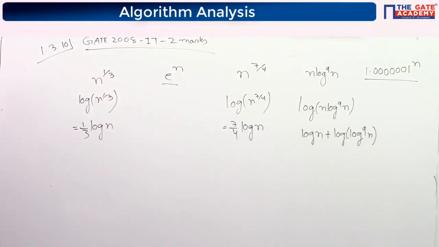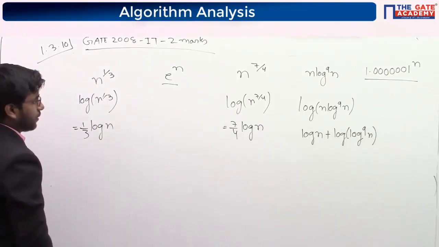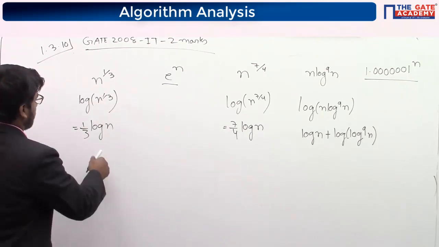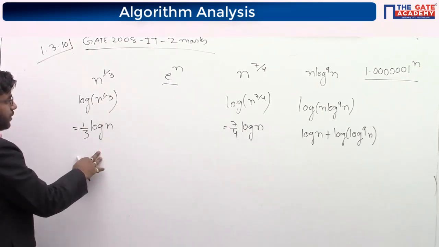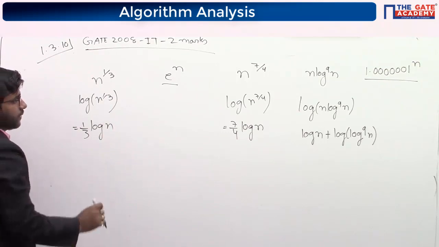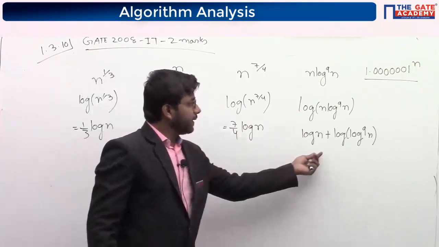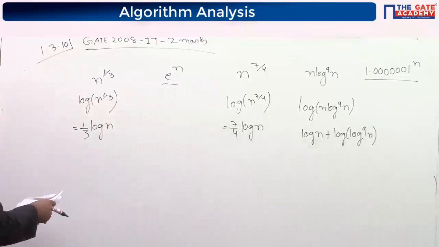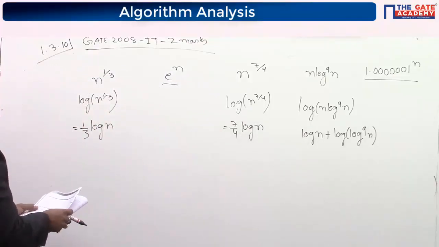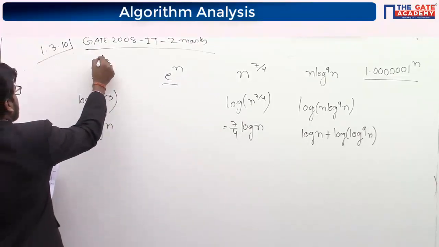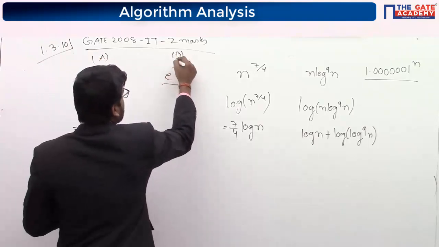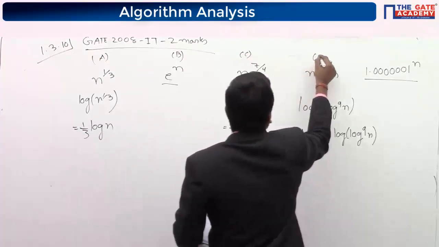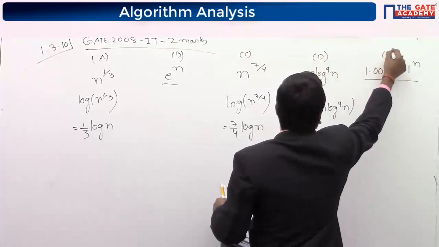So here you can see, if you substitute, you will get here log n is there, then plus log of log 9 is there. Okay, then log of, here it is a, first a, b, c, d, e.